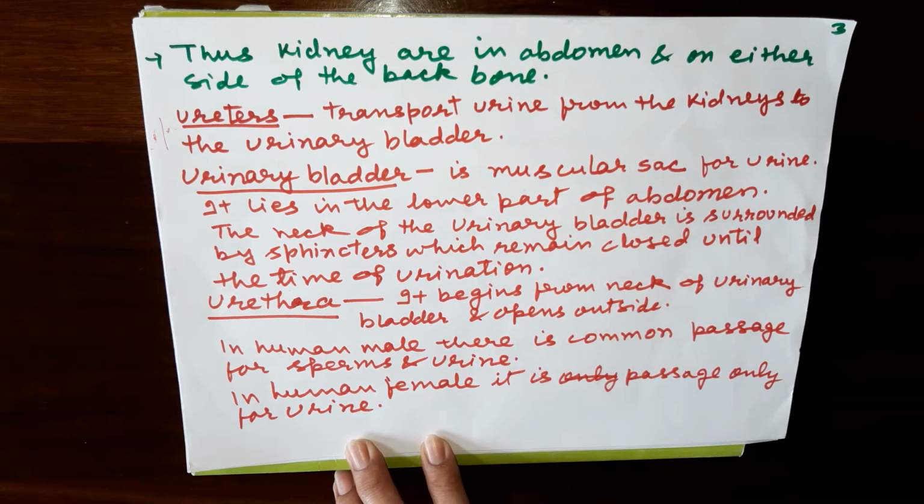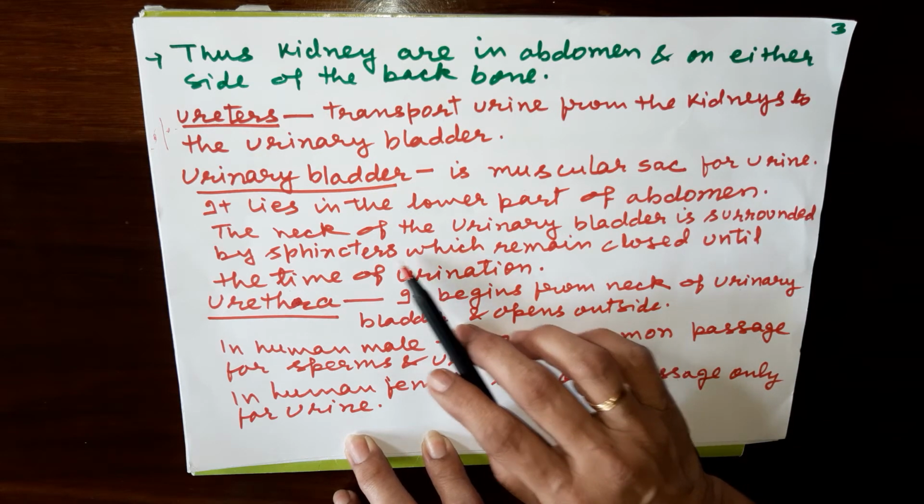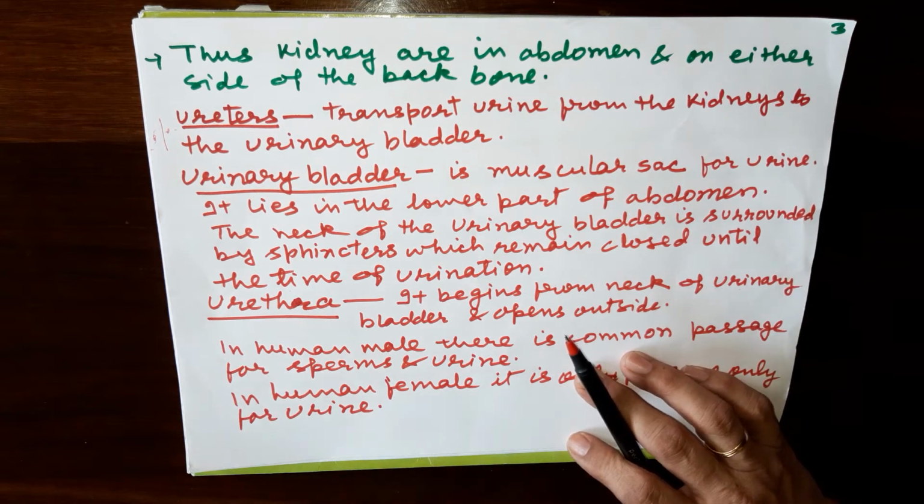Urine remains there. It lies in the lower part of the abdomen, means the urinary bladder is very much in the lower part of the abdomen, and the neck of the urinary bladder is surrounded by sphincters, muscles, which remain closed until the time of urination. Then comes the urethra.